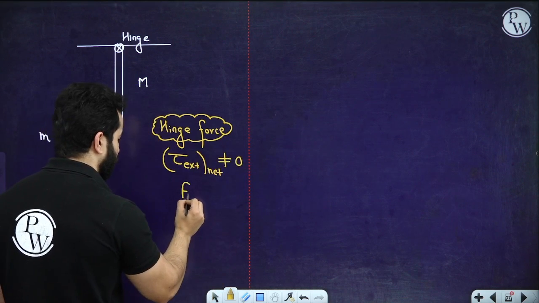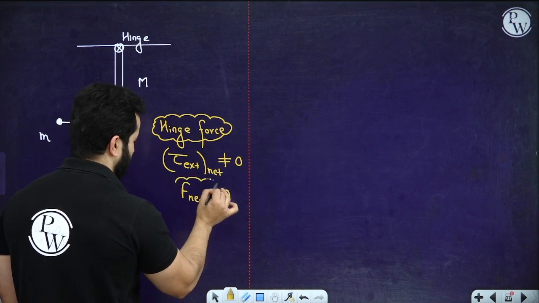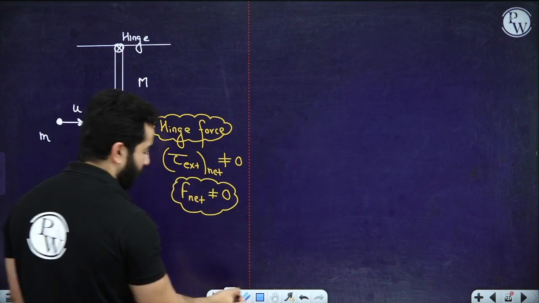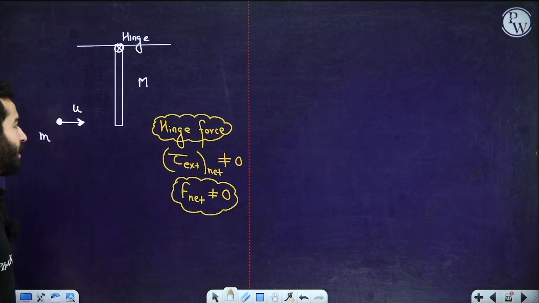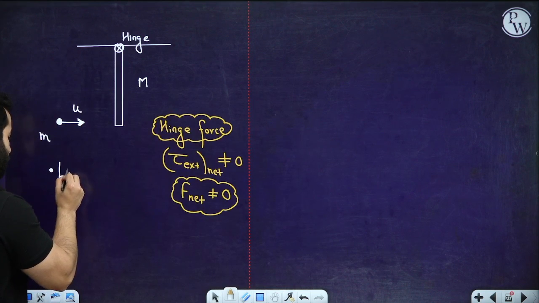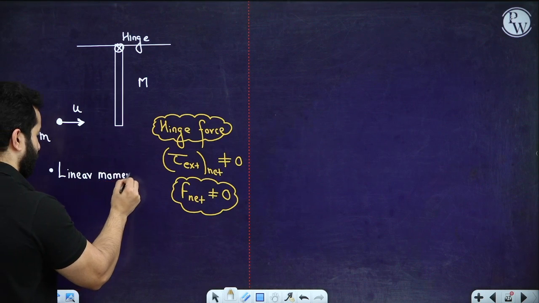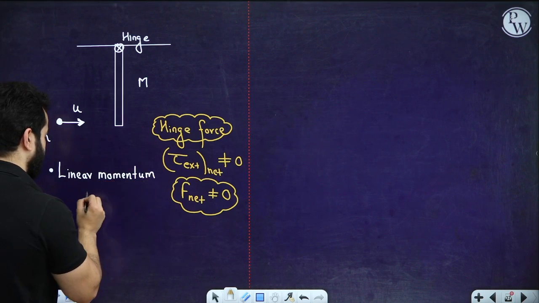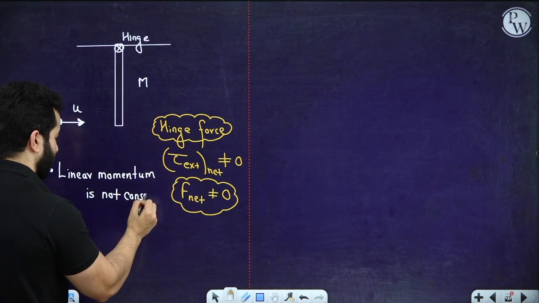Also, the net force will also not be 0. So there are two things. First is, you won't be able to apply the conservation of linear momentum. Linear momentum is not conserved because of this simple fact.